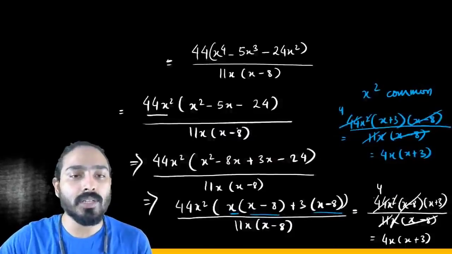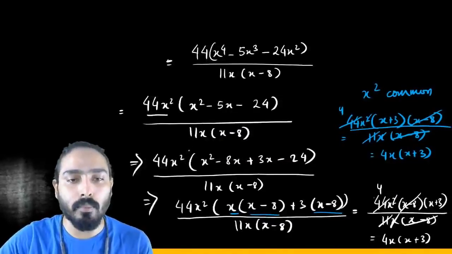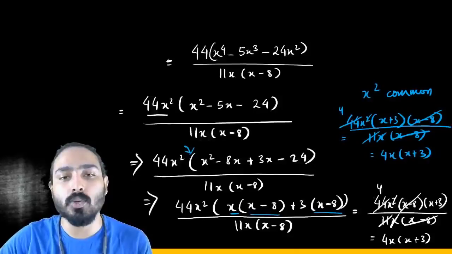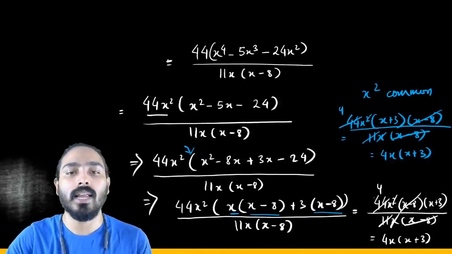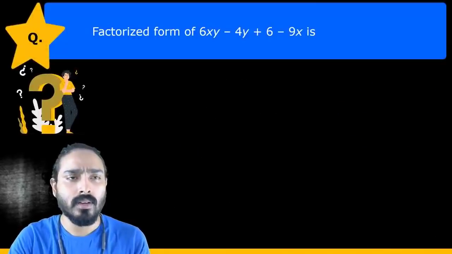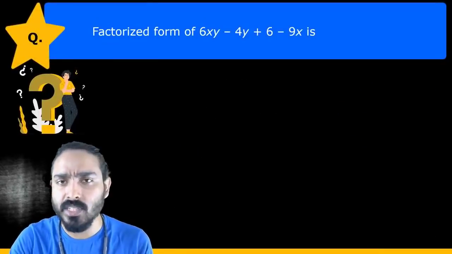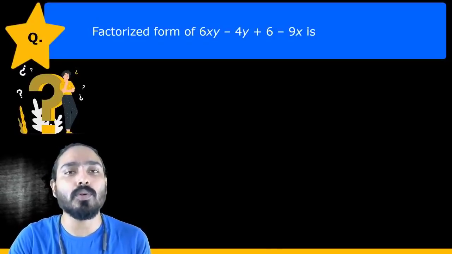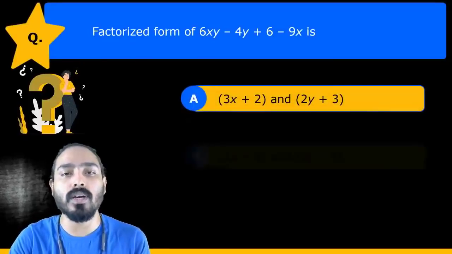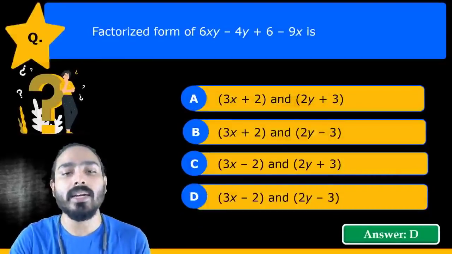Okay. In this question, the only difficulty which could be a problem for you is solving these quadratic equations. You need to learn how to solve these quadratic equations. Let's move ahead. In the second question, we have to find the factorized format. So we again have to find the factored form, right? So we have to do the regrouping of terms. So these are our options, and D is the right answer.